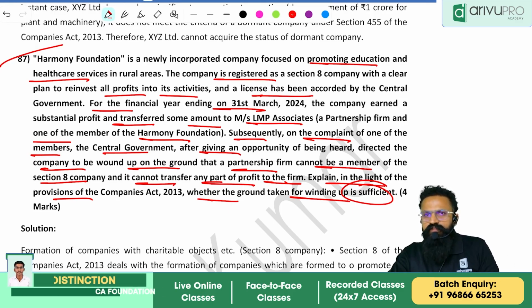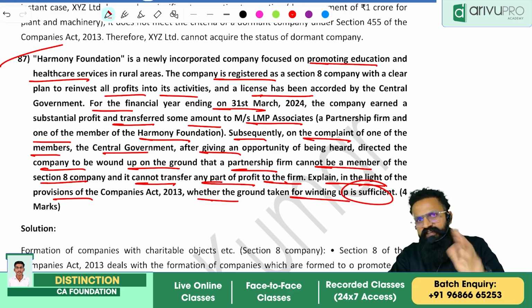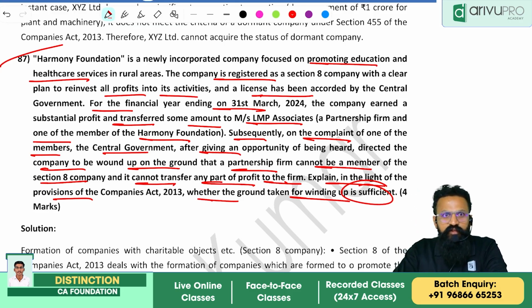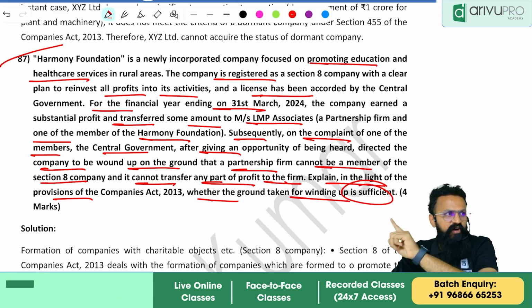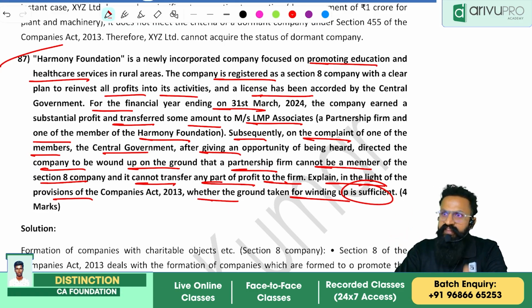On those grounds, the central government wants to cancel your license and wind up your company. Now the question is, whatever is the order passed by central government, is it valid? Is it right? That is what they are asking you.